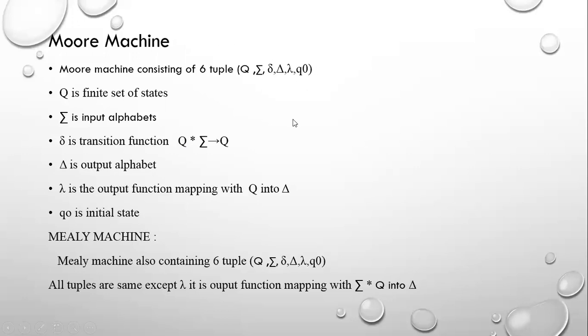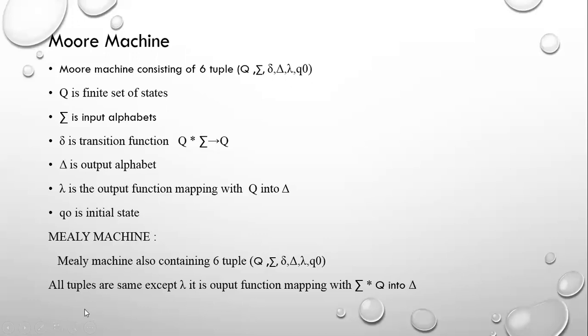This is called the Moore machine, and there is one small difference between these two machines. Now coming to the Mealy machine, it also has a 6-tuple, the same tuple. What parameters are there in the Moore machine? The same parameters are also involved in the Mealy machine.